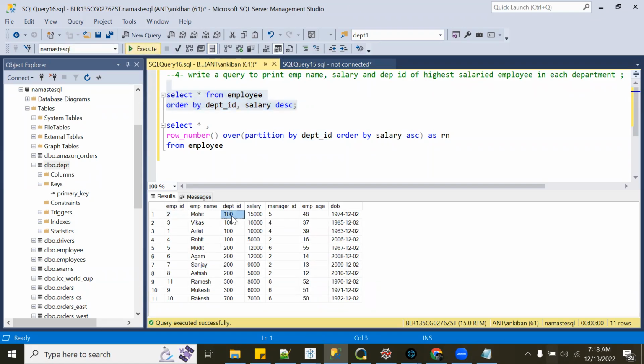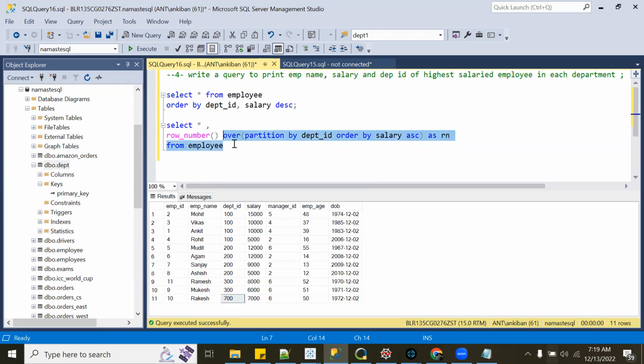So this department ID 100 is one window, right? I'm saying partition by department ID. So this is one window. This is the second window. And this is the third window. And this is the fourth window. Okay. We are not aggregating data, nothing. The number of rows will remain the same because I'm not doing group by or a where clause. It is just in the select statement. I'm just creating one more column, like we have created so many columns earlier. So this is one more type of column creation, row number and over partition by order by.